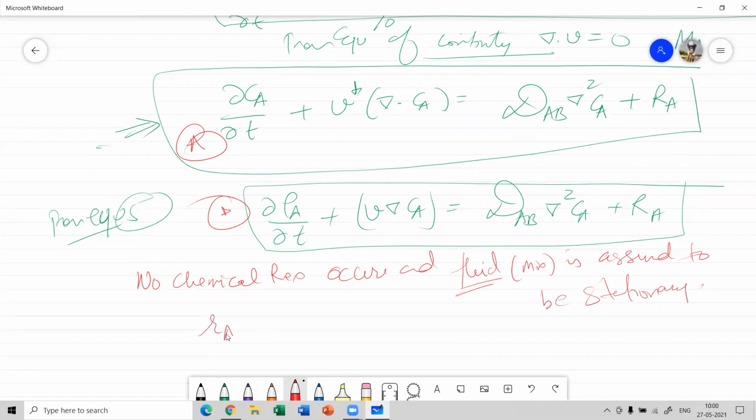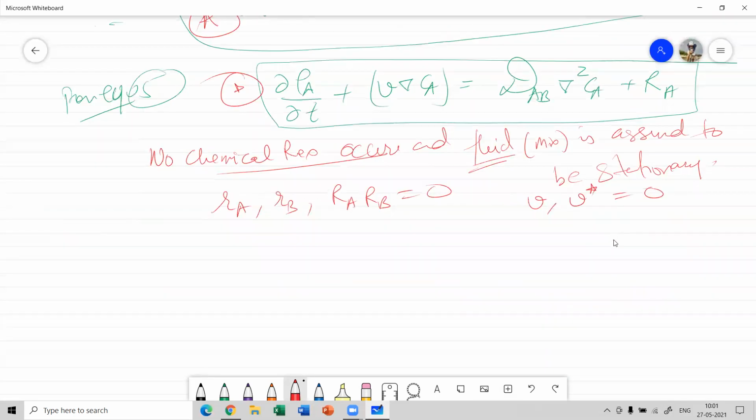All the terms R_A, R_B, capital R_A, R_B will be 0 because no chemical reaction is occurring. And at the same time, if the fluid is assumed to be stationary, all the velocity terms V, V star will be 0. So what does this equation reduce to?